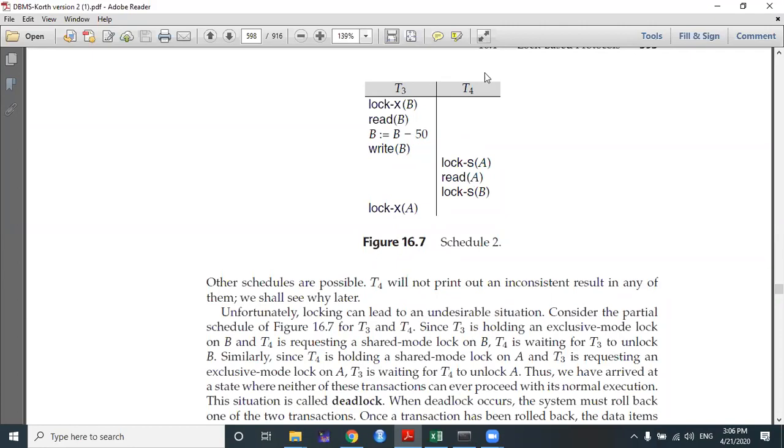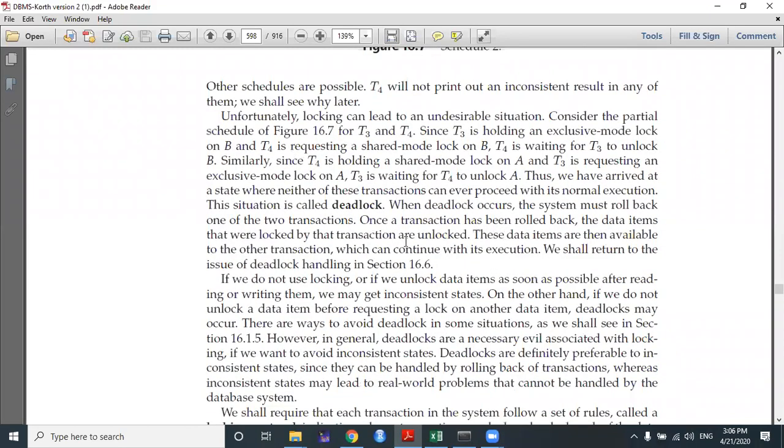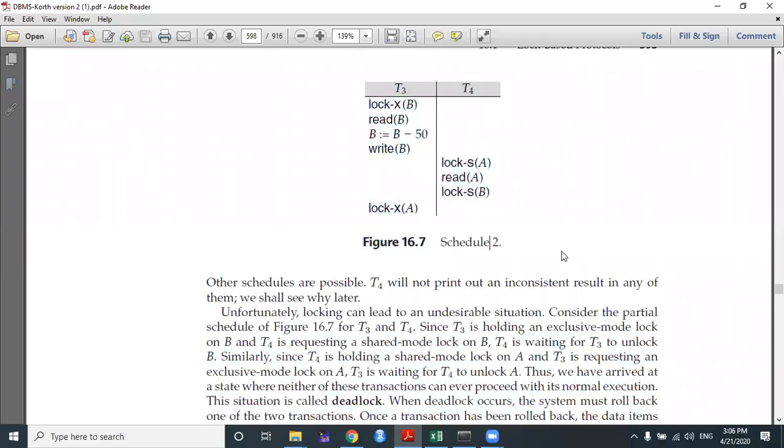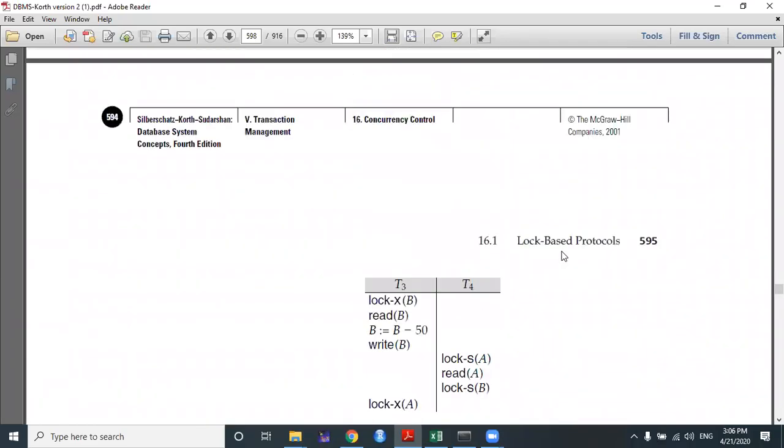When a transaction is waiting for another transaction, an edge occurs. And if the edges form a cycle, then we can say that these two transactions are part of a deadlock situation. This graph is called the wait-for graph. I will also show that graph in future. T3 and T4 are in a deadlock situation. So this is a deadlock situation. I have already given an example of how a deadlock situation occurs in the case of locking.